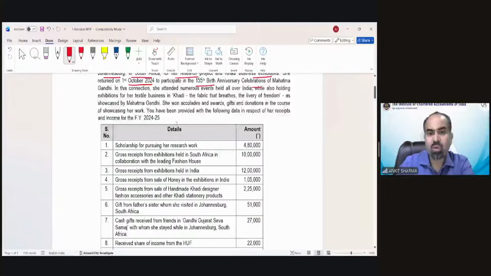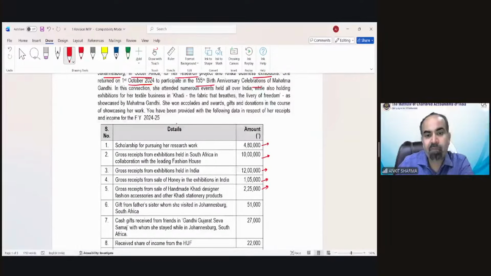Scholarship for pursuing her research work. She gets gross receipts from exhibitions in South Africa and collaboration with leading fashion houses. Gross receipts from exhibitions held in India. Gross receipts from sale of honey in the exhibitions in India. Gross receipts from sale of handmade khadi designer products.